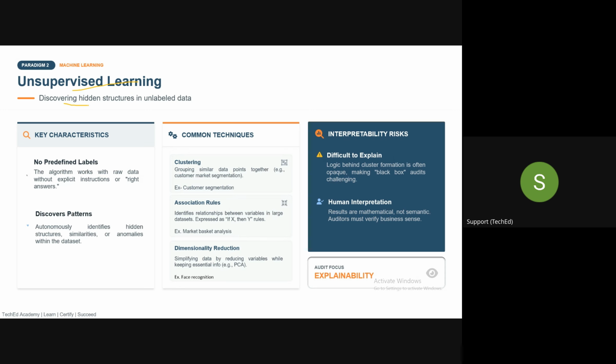This will basically discover hidden structure, and here the data will be unlabeled. You have not done any kind of labeling to the data. Unsupervised learning will learn from the unlabeled data without explicit guidance or human intervention.